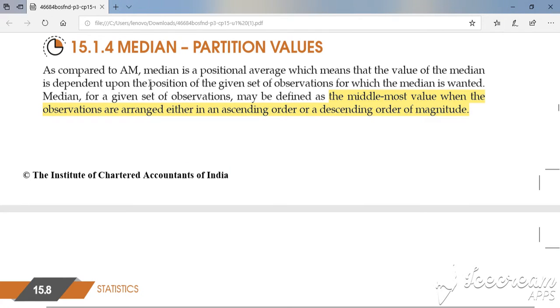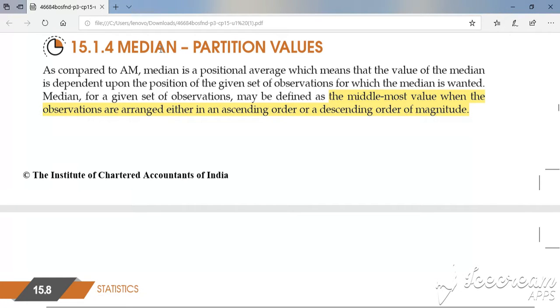learned that arithmetic mean. Arithmetic mean of individual data for frequency distribution, which is either individual observation with frequency or class interval with frequency. Also, we have seen some properties of arithmetic mean. Now, the next type of measure of central tendency is median. So, median is nothing but partition value.